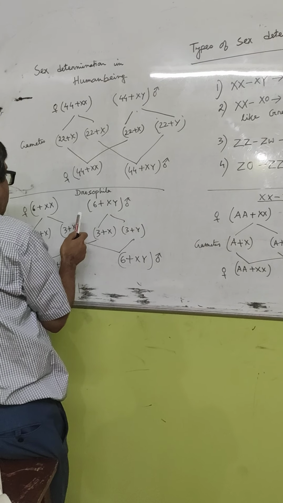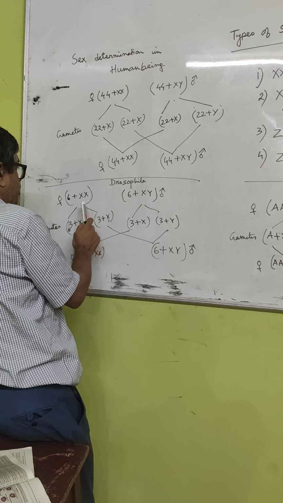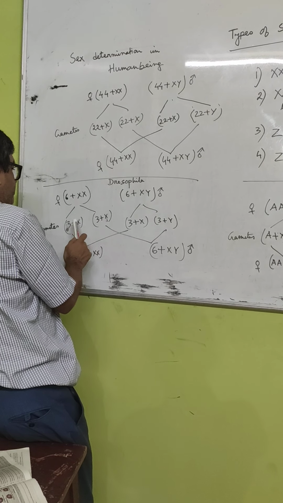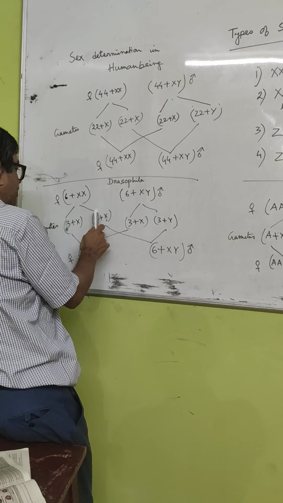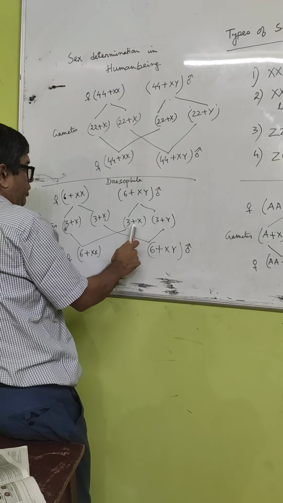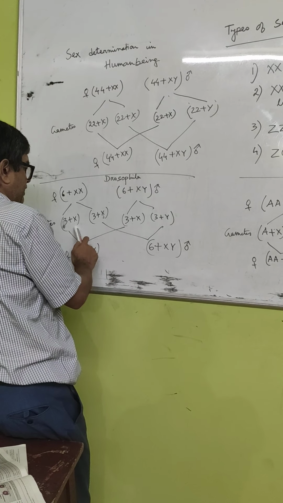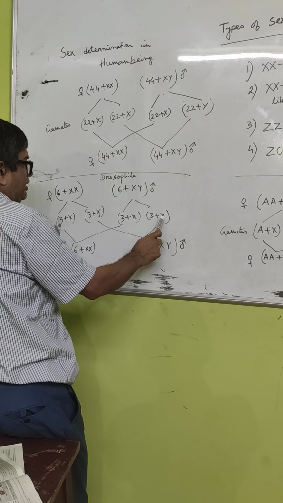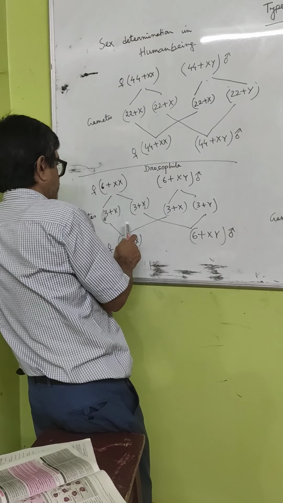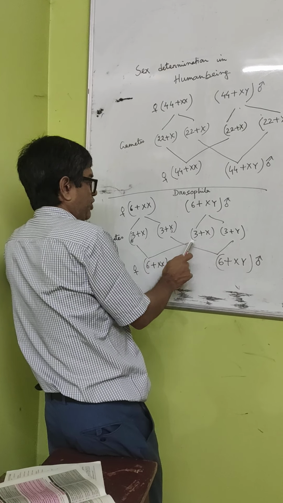Like that in Drosophila, the total chromosome number is 8. Diploid chromosome number 8 can be represented as 6 plus XX in female and 6 plus XY in male. So the female will form one type of gamete, 3 plus X. And the male will produce two types of sperms. This is 3 plus X, called gynosperm, as it looks like the egg, and this is 3 plus Y, called androsperm.